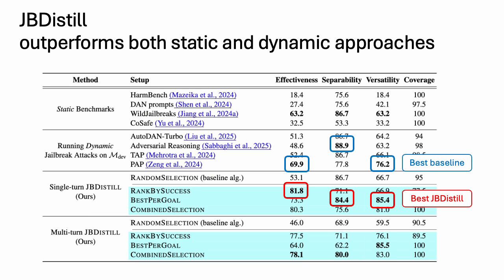Jailbreak distillation also outperformed both the static and dynamic approaches from prior works. Compared to the best baseline, we have 81.8% effectiveness, whereas the PAIR algorithm, which achieved the best effectiveness across the baselines, only achieved less than 70%.